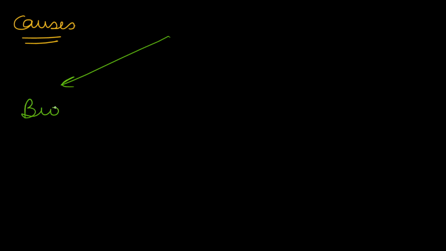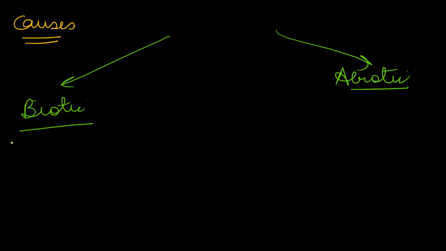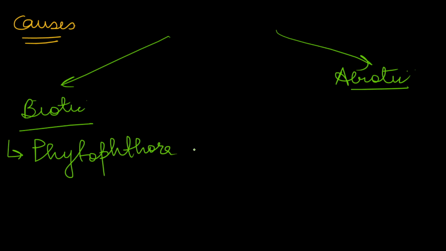Biotic and abiotic. In biotic causes, that is living causes, there are various fungi, for example, Phytophthora species. This is one of the major causes of citrus decline in India. This is a fungus.